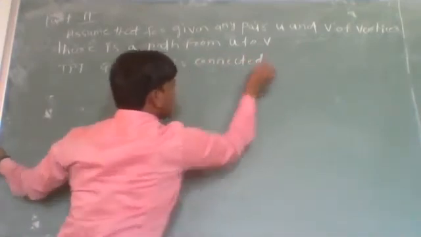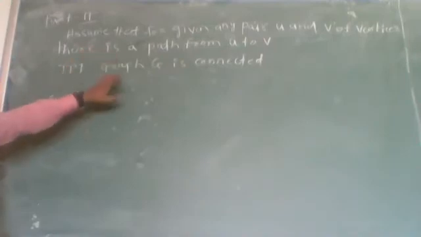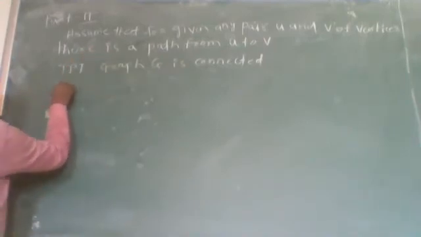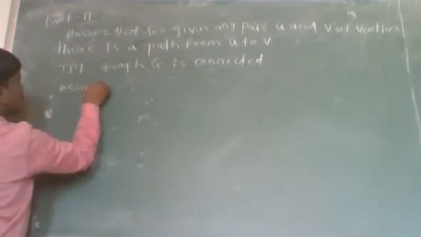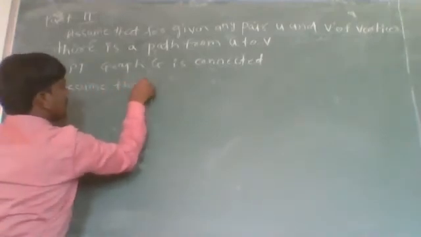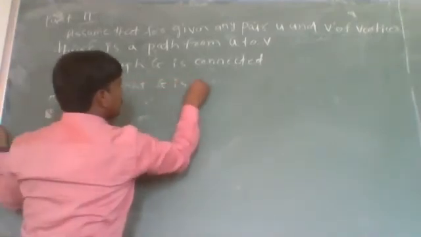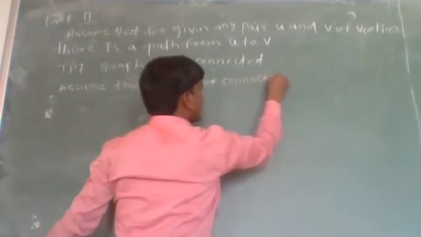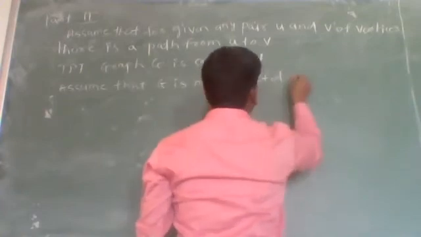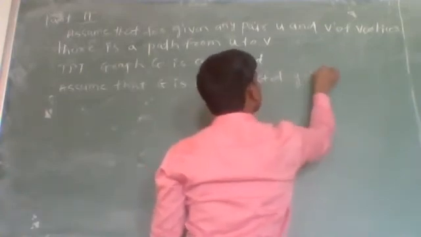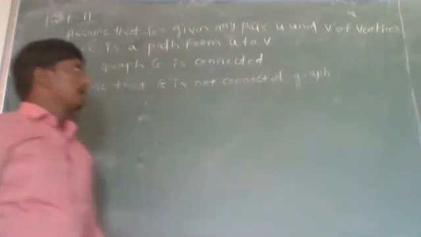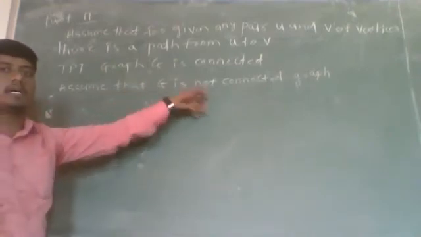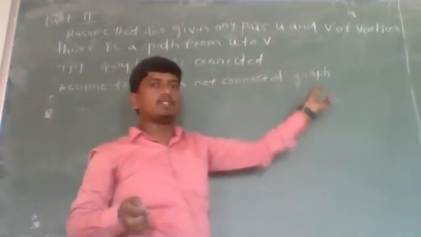To prove that graph G is connected, let us assume, for contradiction, that G is not connected. By the definition of a connected graph, any graph G is said to be connected if it cannot be expressed as a disjoint union of two subgraphs. As G is not connected, G can be expressed as a disjoint union of two subgraphs G1 and G2.